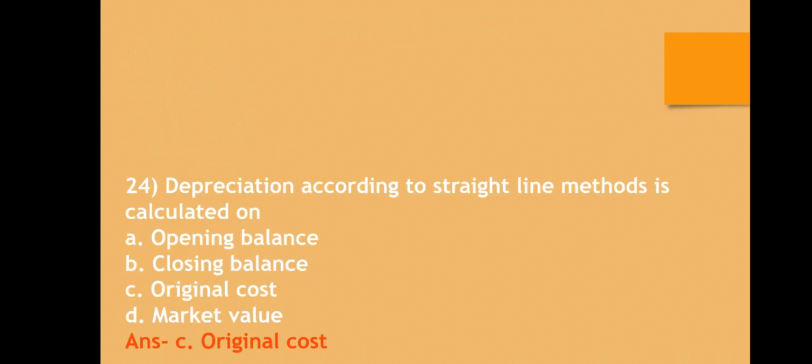Question number 24. Depreciation according to straight line method is calculated on: opening balance, closing balance, original cost, market value. The correct answer is original cost. Under straight line method, the amount of depreciation is calculated on original cost for all the years.